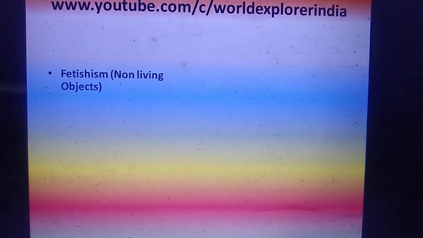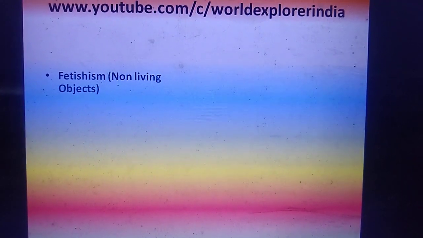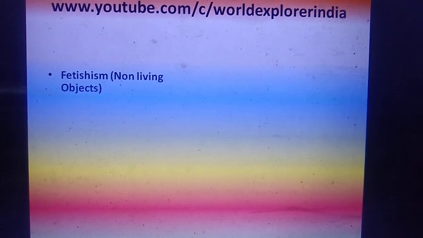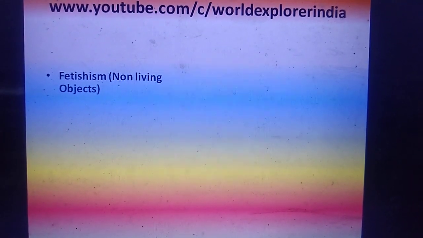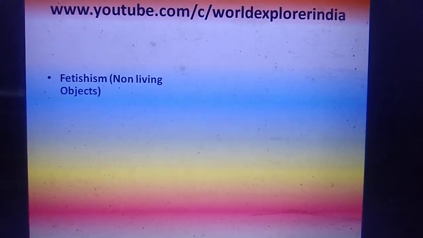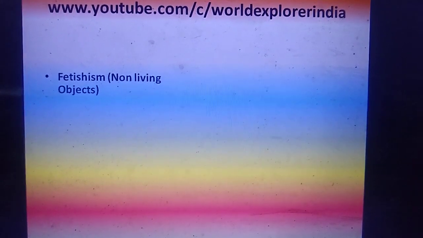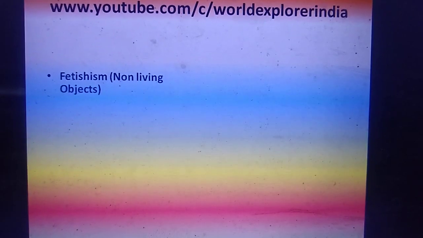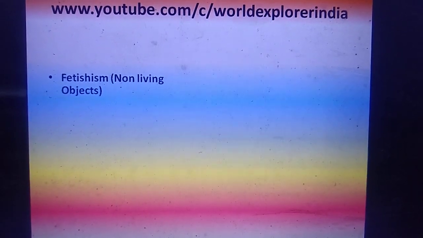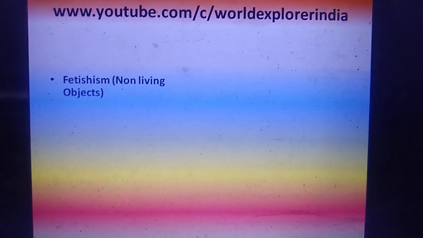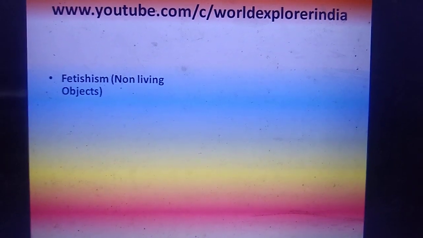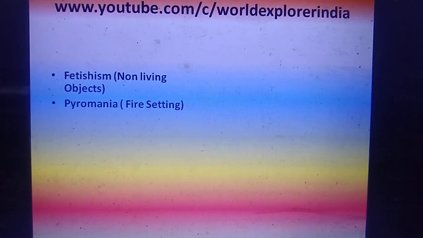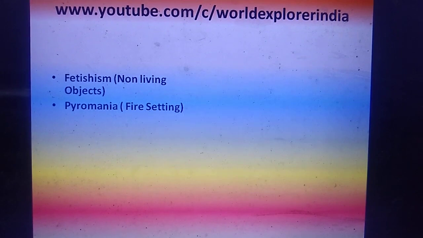Fetishism. Fetishism means these persons have sexual attraction towards non-living objects. So it may be clothes of a person of the opposite sex, or some rubber materials, or it may be anything. If they have such a type of sexual attraction which causes arousal in them, then it is called as fetishism.